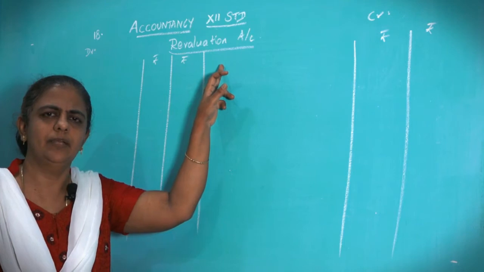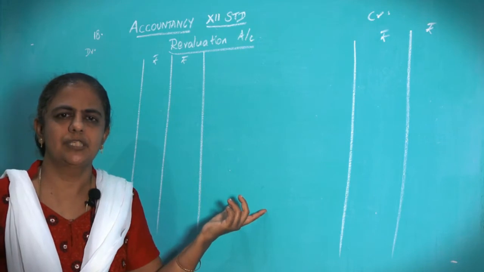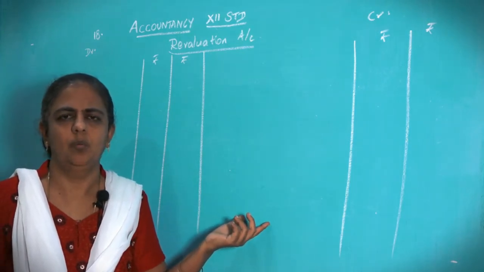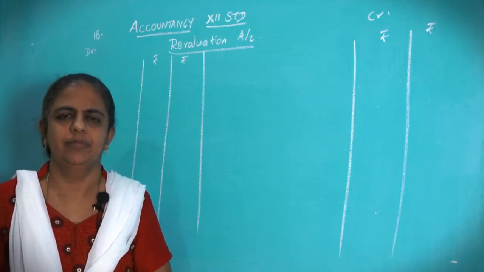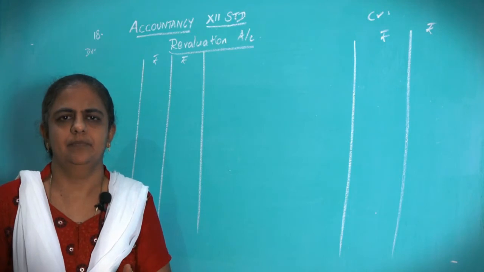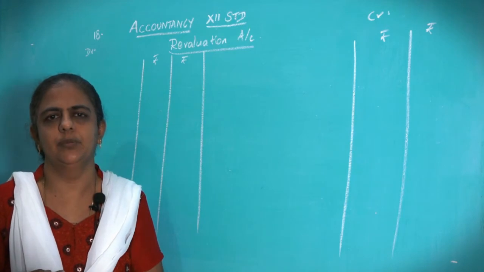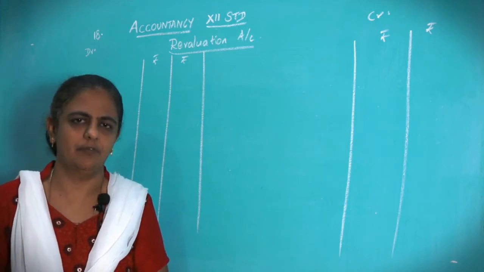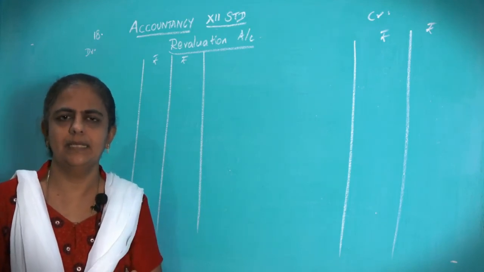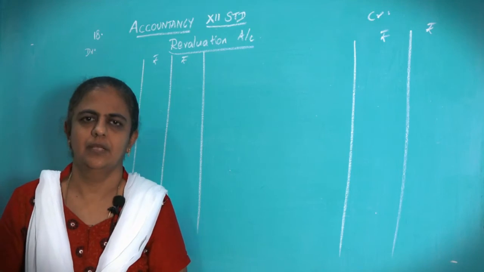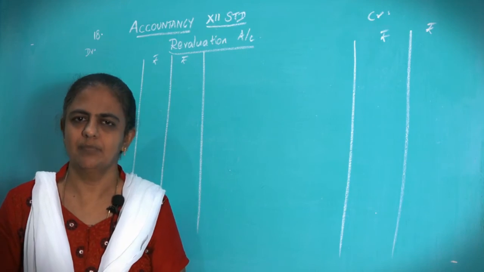At the time of retirement, what you have to do? You have to revalue all your assets and liabilities. What is this revaluation? You have to find out what is the value of the asset at the beginning and the value of the asset at the end. Suppose if the asset has increased, the current value is more than the previous value. Asset increased means it is profit. If asset has decreased, that is the current value is lesser than the previous value. Asset has decreased means what is that? It results in loss. Same way, if liability increases, it is loss and liability decreases, it is profit.